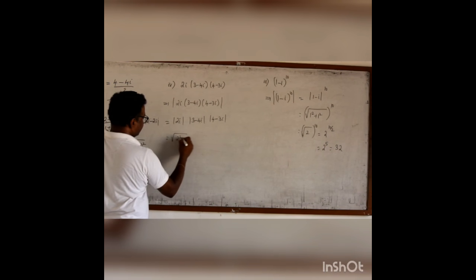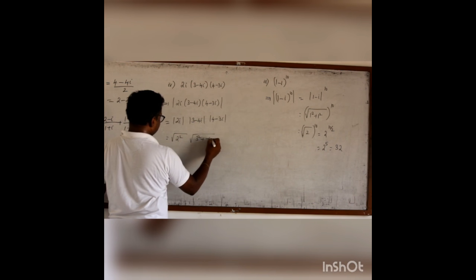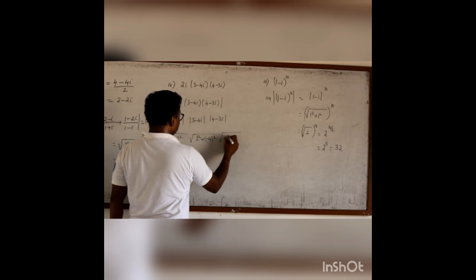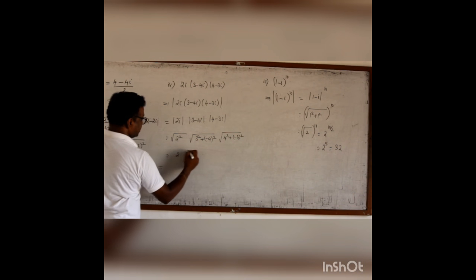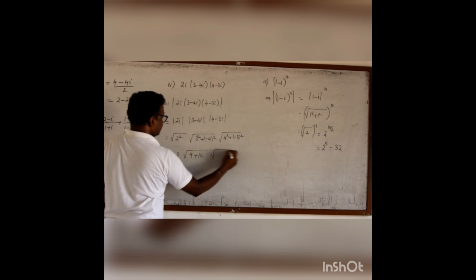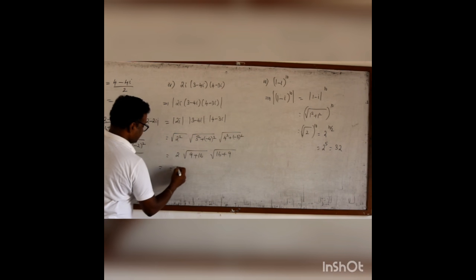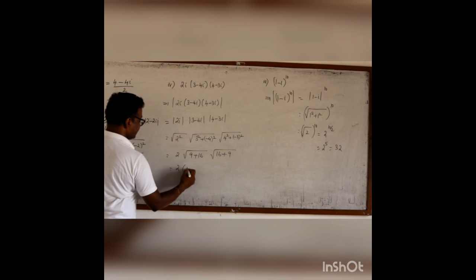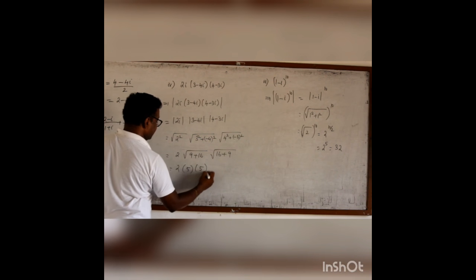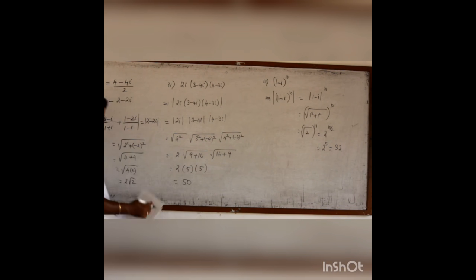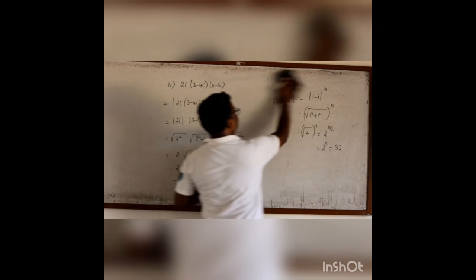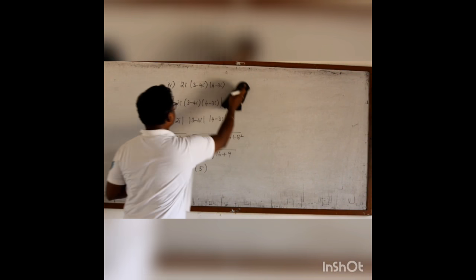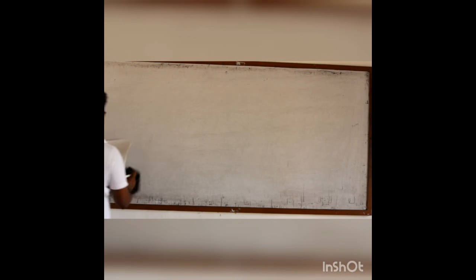It is root of 2 square. It is root of 3 square plus minus 4 the whole square, and it is root of 4 square plus minus 3 square. It is 2, it is root of 9 plus 16, and this one is also 16 plus 9. It is 2 into root 25 is 5. Similarly, root 25 is 5. 5 5s are 25, 25 2s are 50. With that, first problem is over. Now we shall pass on to second problem.